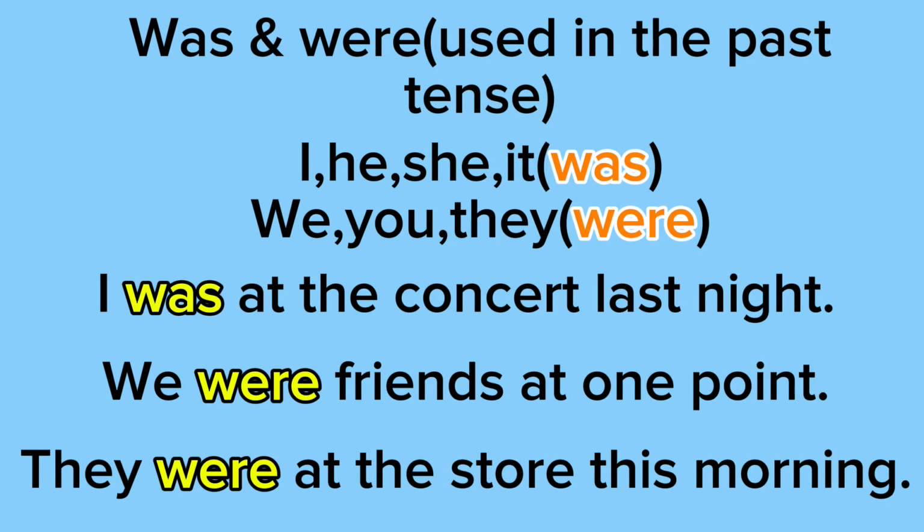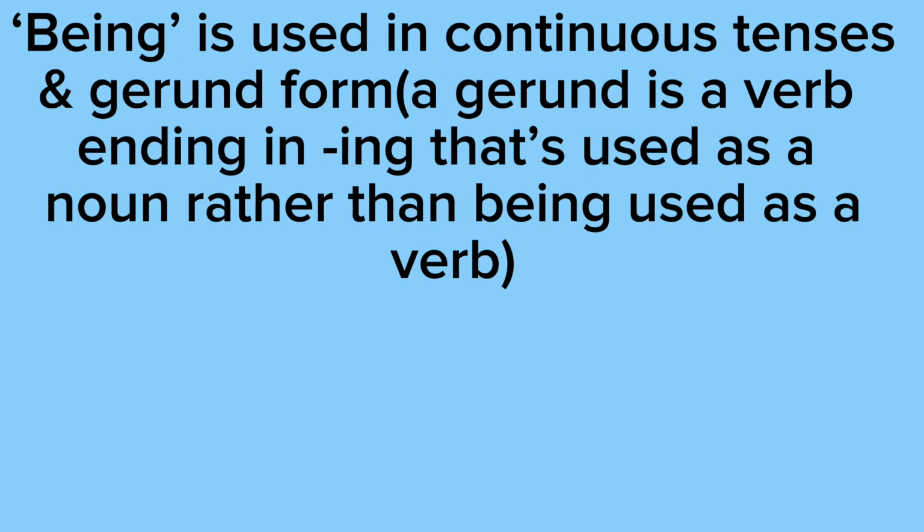So in the first example, "I was at the concert last night," we're describing where someone was. In the second example, we're describing the state of our friendship, actually. And in the third example, we're describing where we were at this morning. Being is used in continuous tenses and gerund form. A gerund is a verb ending in -ing that's used as a noun rather than being used as a verb.